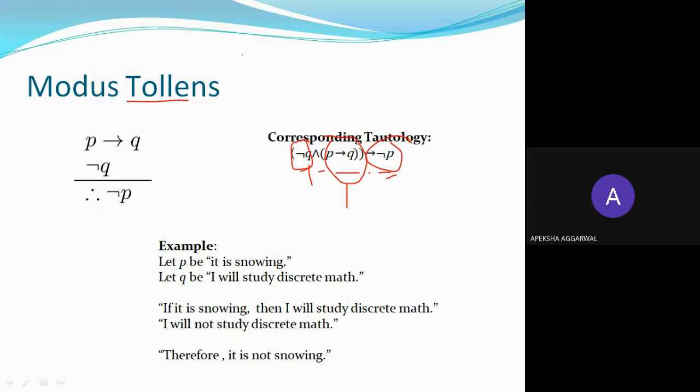Clear? The above two are called premises, and the last one is called the conclusion. Any doubts, anyone?